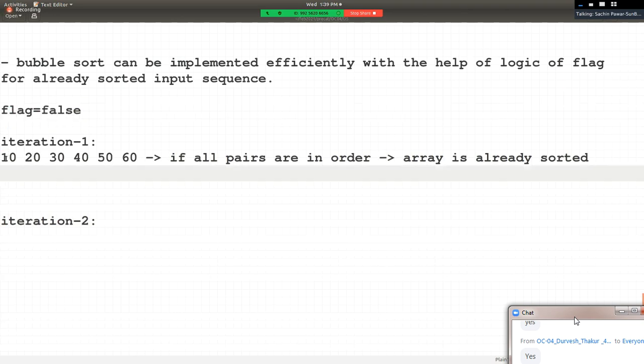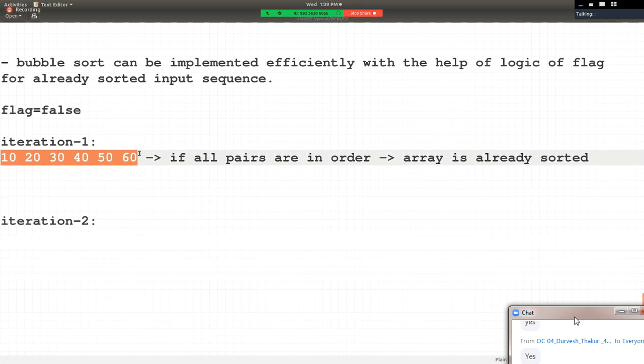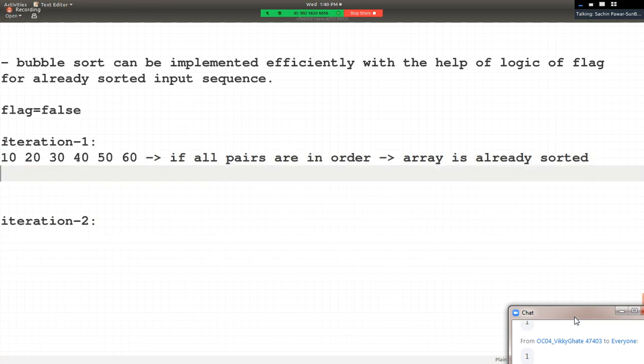It means, don't you think this is the best case? Because if array elements are already sorted, then how many iterations take place? Only one iteration. Sir, in one iteration, how many comparisons take place? In one iteration, one comparison, second comparison, third comparison, fourth comparison, and fifth comparison.